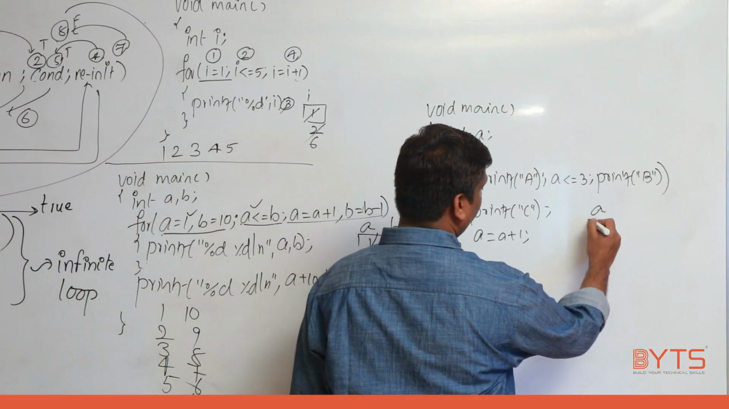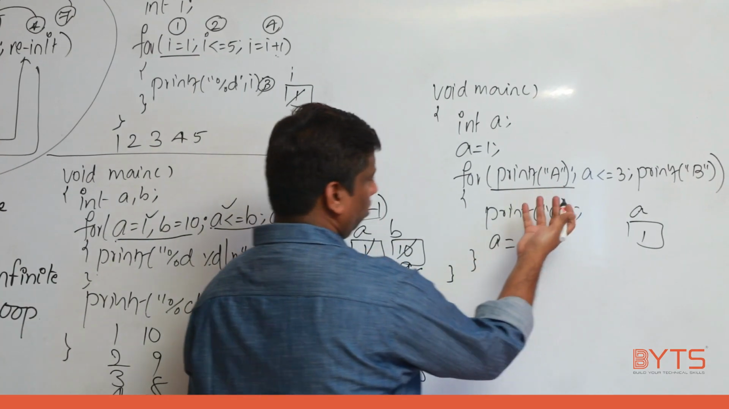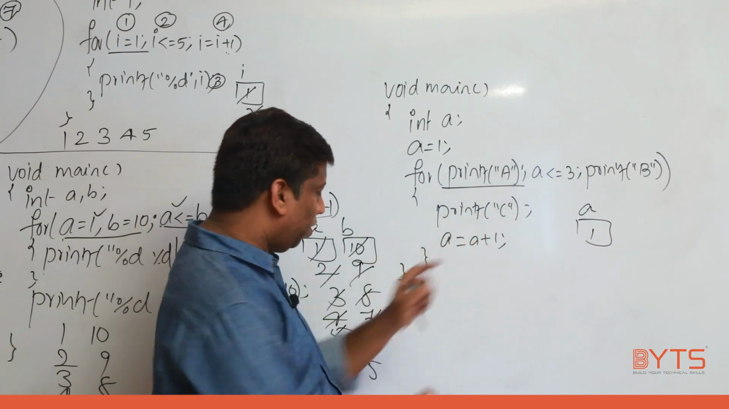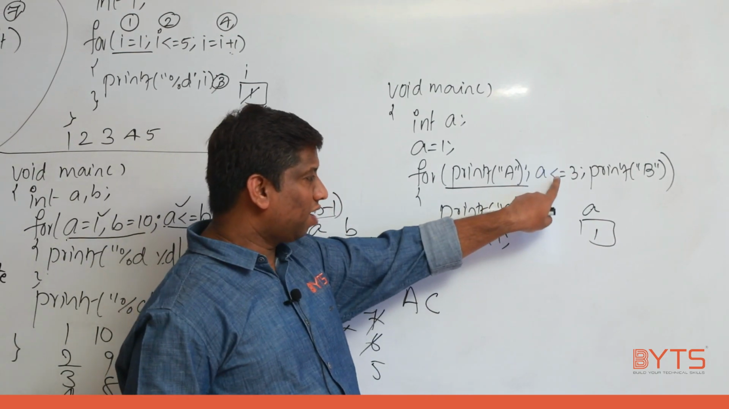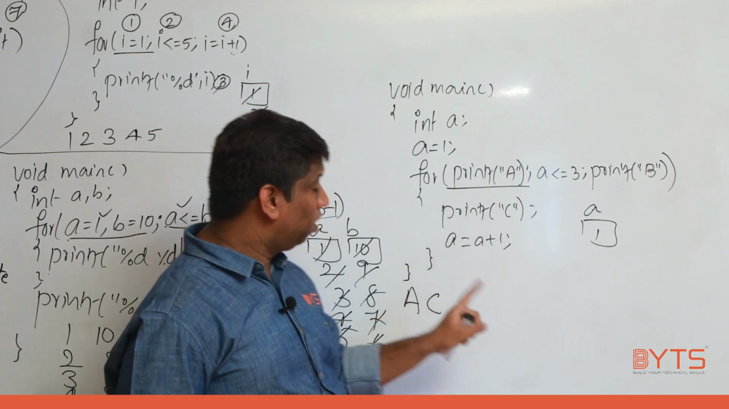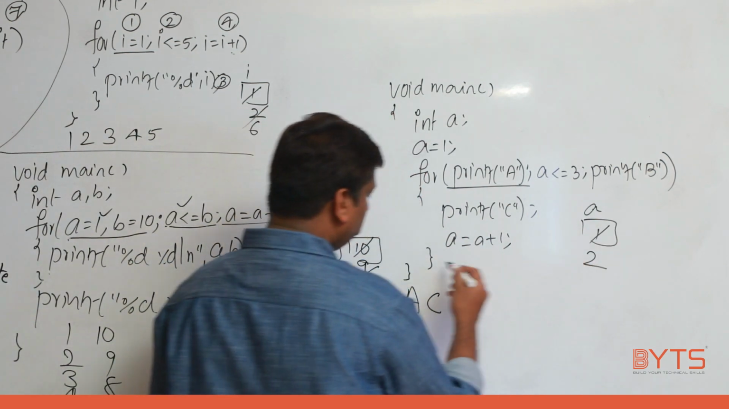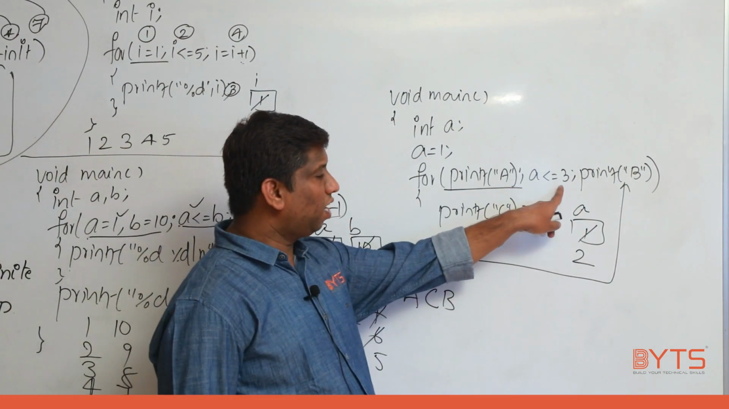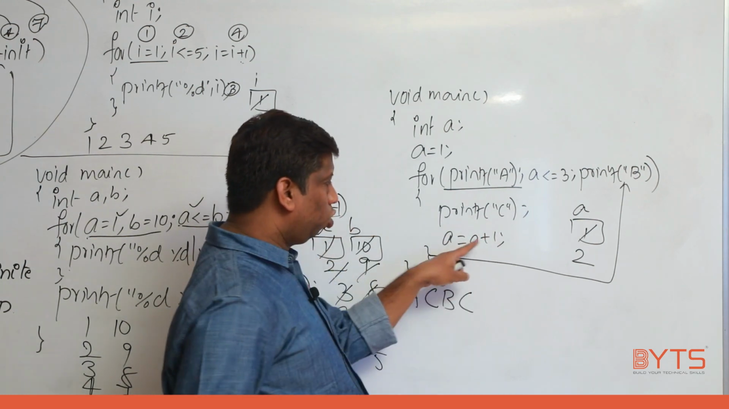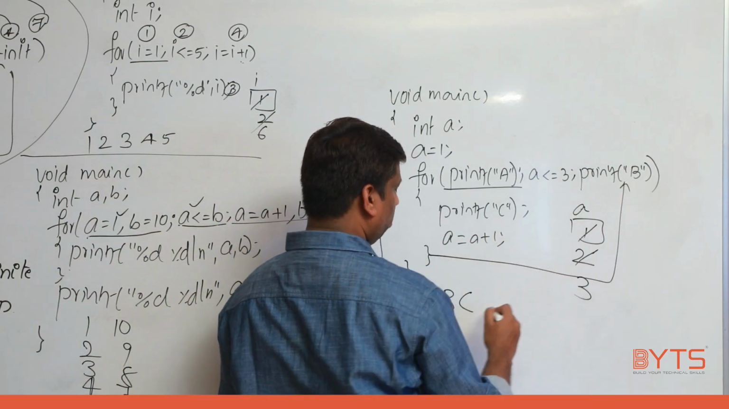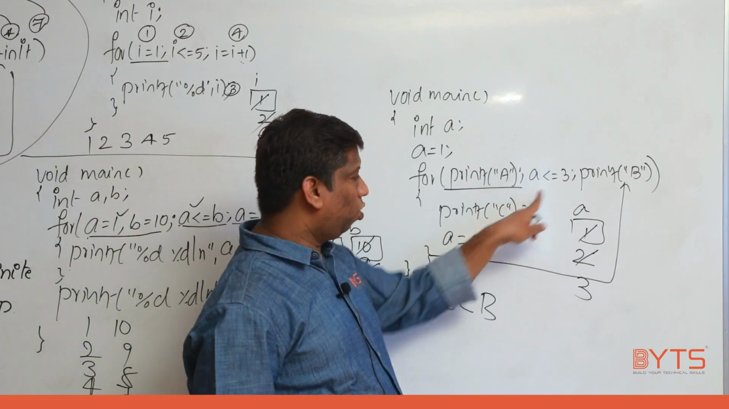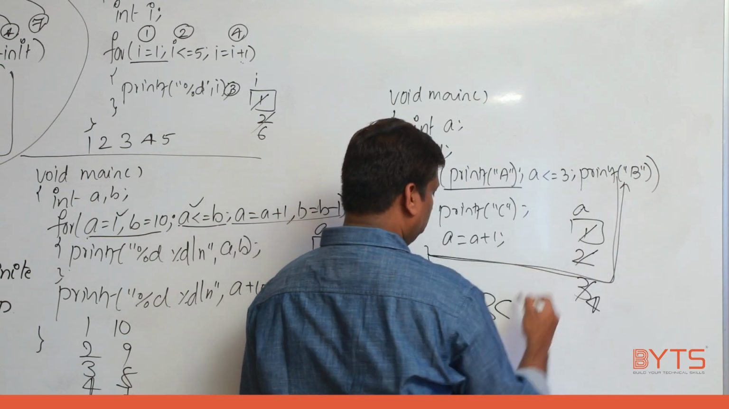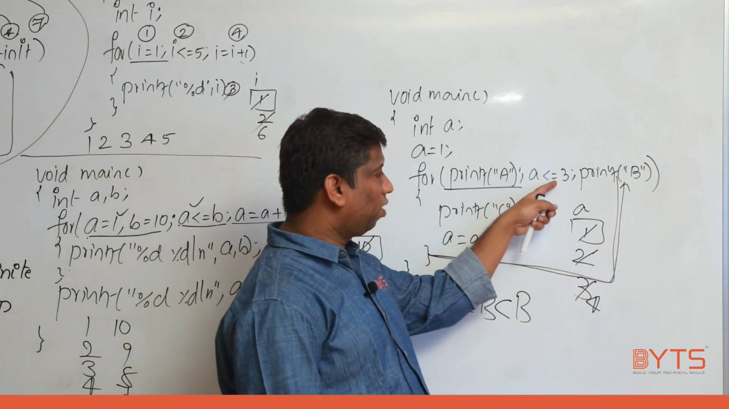Now, what is the value of A? 1. First initialization only prints B, nothing to do with that. 1 less than or equal to 3 true, come inside, print what? C. Understand? After condition, always you need to come to the for body. A is equal to A plus 1, A value will be how much? 2. Whenever I reach here, come here, print what? B. 2 less than or equal to 3, true, print what? C. 2 plus 1, 3, print what? B. 3 less than or equal to 3, true, print what? C. 3 plus 1, 4, first come here anyhow, print what? B, and 4 less than or equal to 3, false, come out.